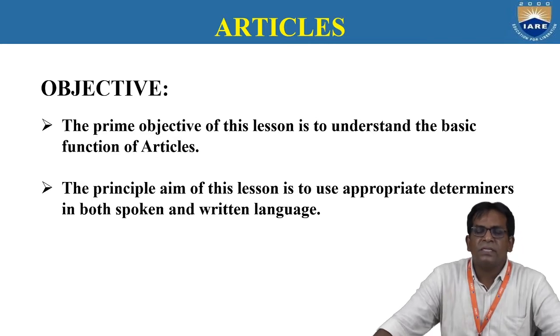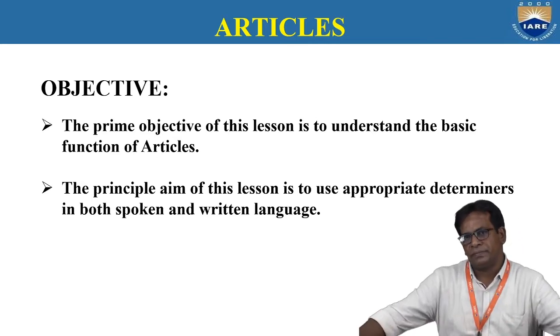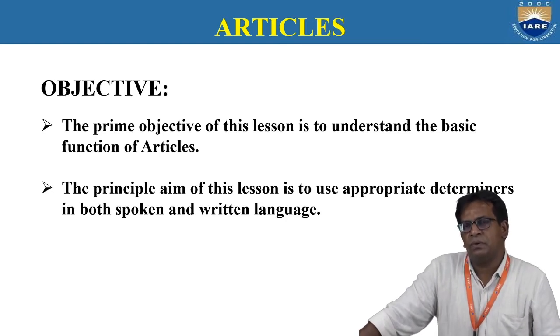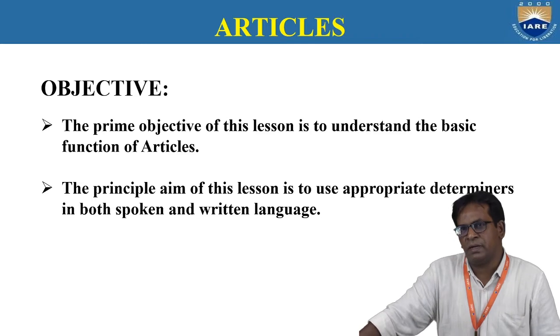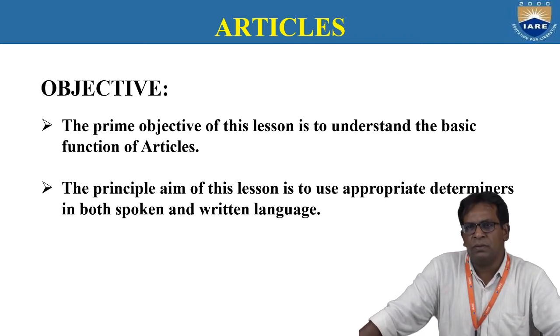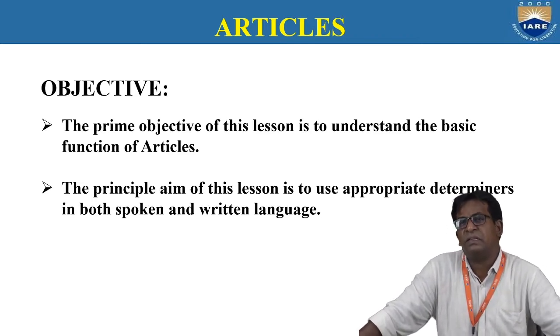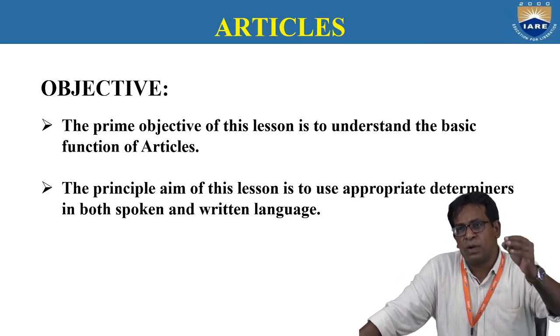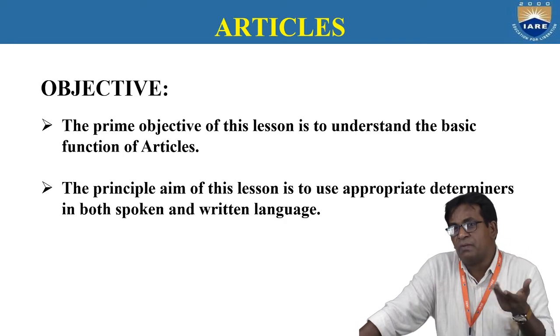So, whether the article is very important or not, it's very important. If you read newspapers or your school class books, you can easily find many articles. If you observe one page, you will find a number of articles.